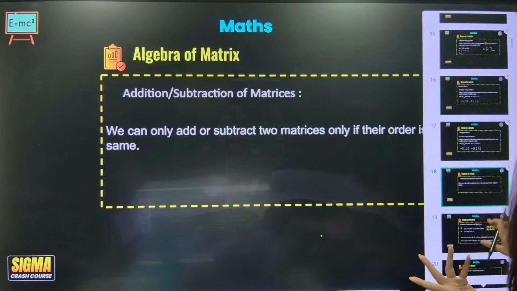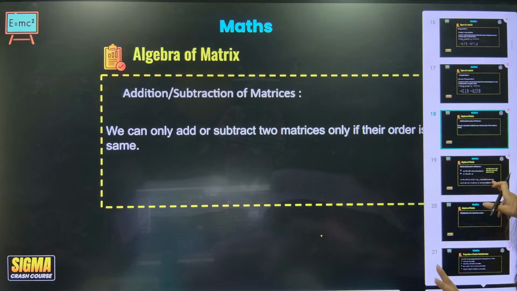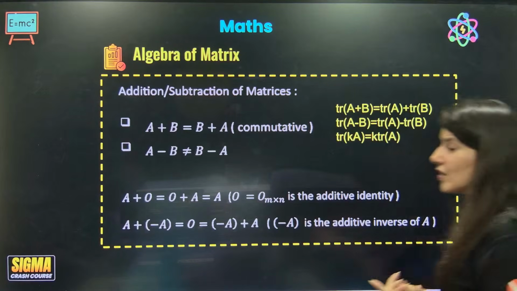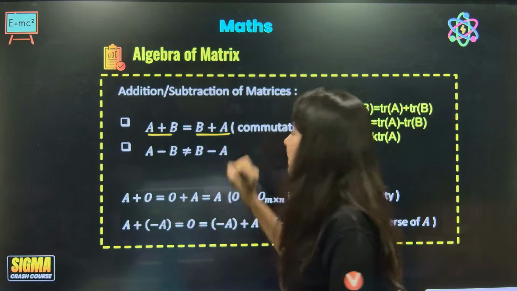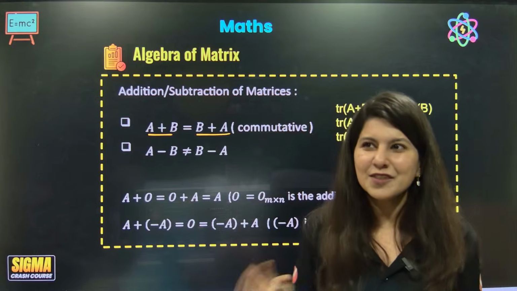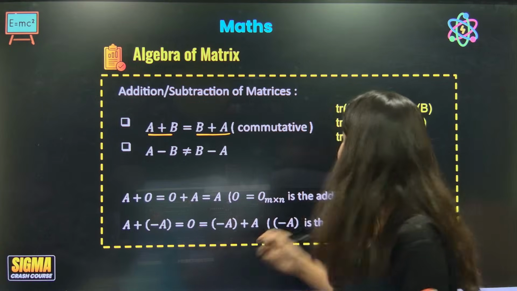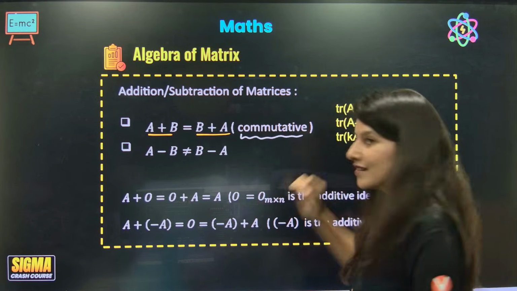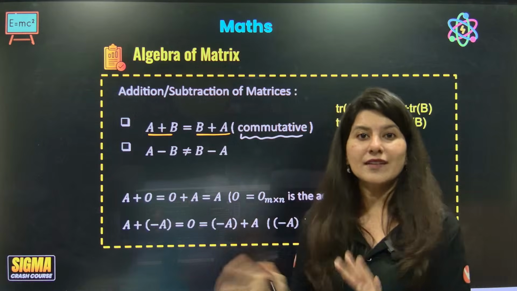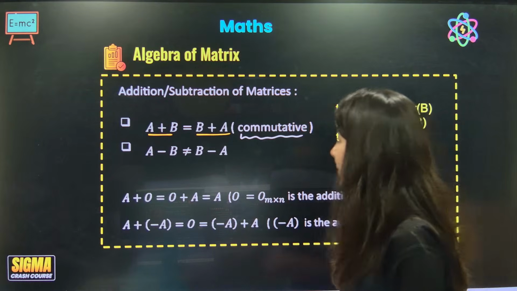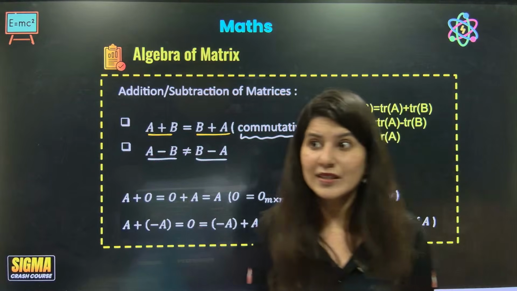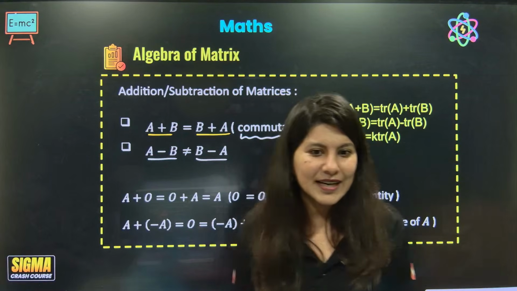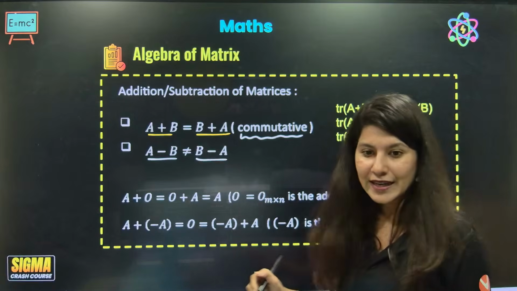This is nothing very rocket science. I don't want to talk about it anymore. It's just that there are some properties you need to know: A plus B is equal to B plus A, same as in mathematics, 2 plus 3 and 3 plus 2 are both equal. So matrix addition follows the commutative property. But A minus B and B minus A are obviously not equal, just like 3 minus 2 and 2 minus 3.